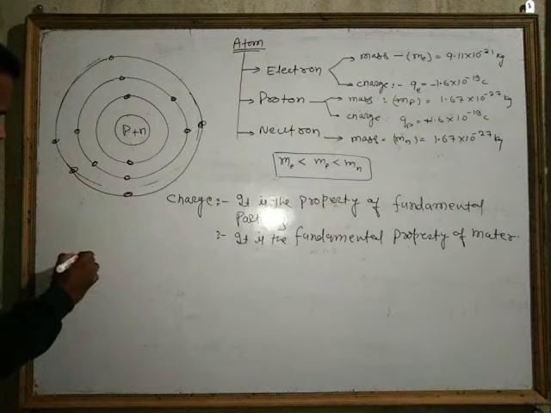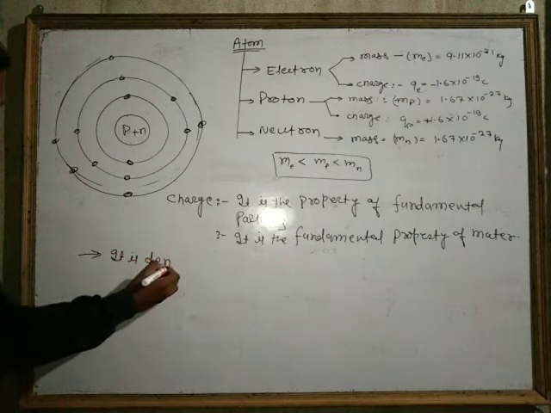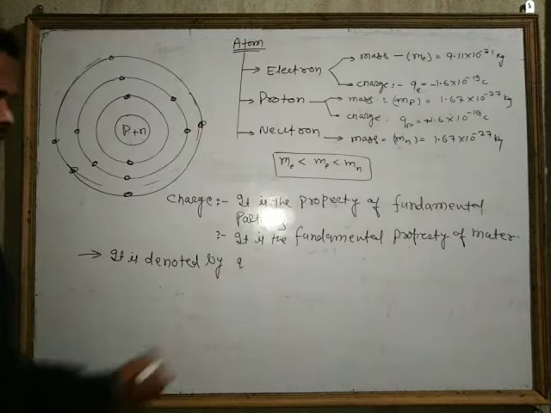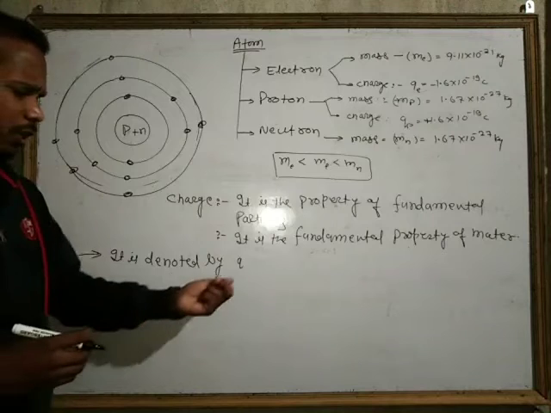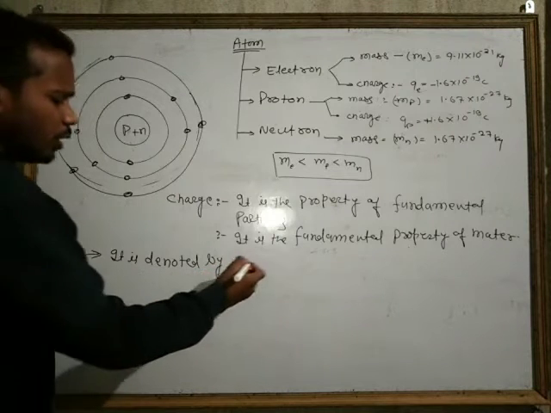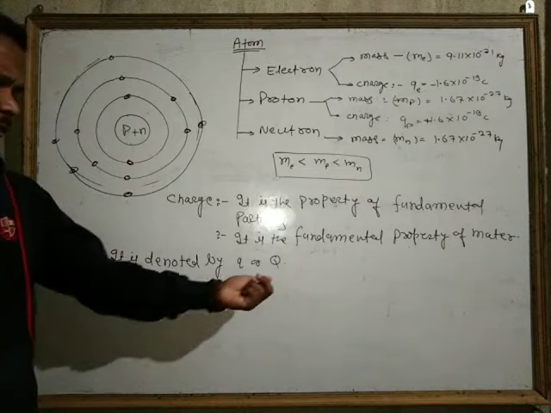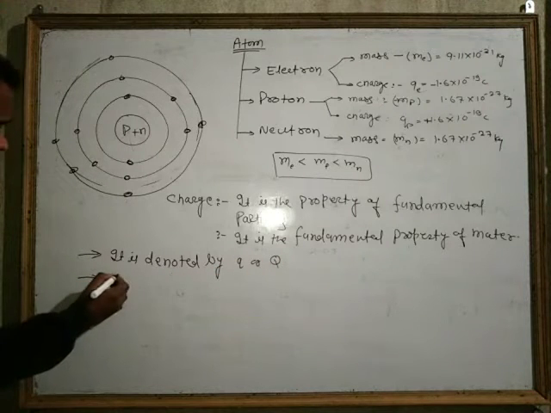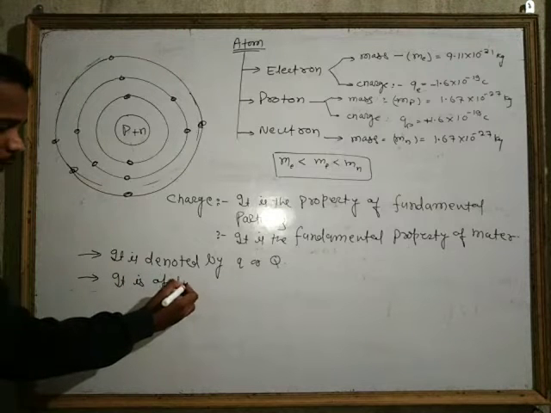Okay, how do we represent the charge? So it is denoted sometimes by a small q. If you want to represent the charge of small particles, we represent the charge by small q. Or sometimes if you want to represent the large charge, we represent it by capital Q. How many types of charge? So it is of two types.